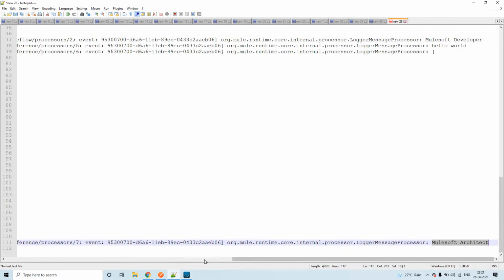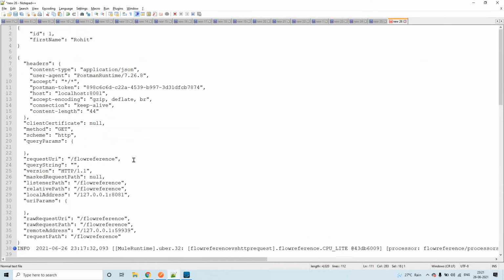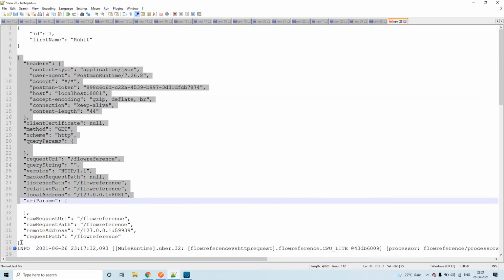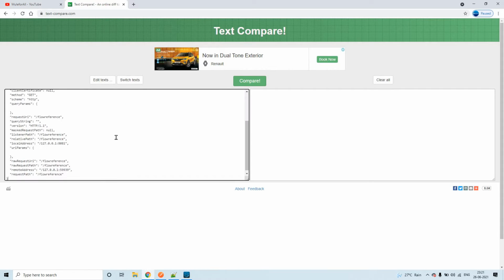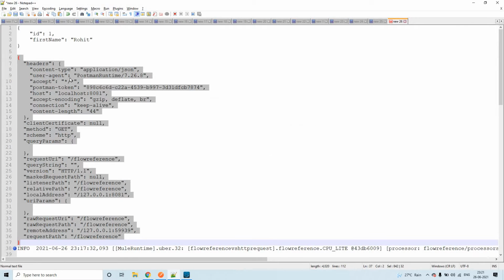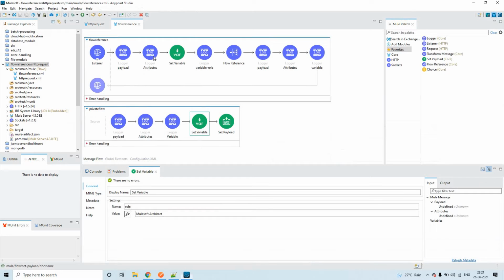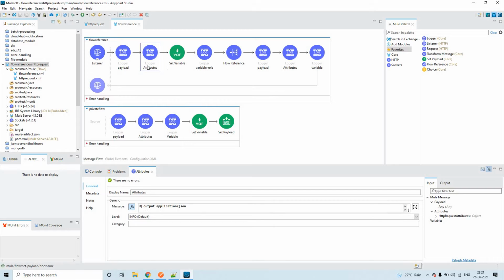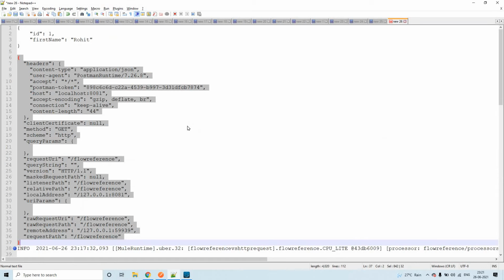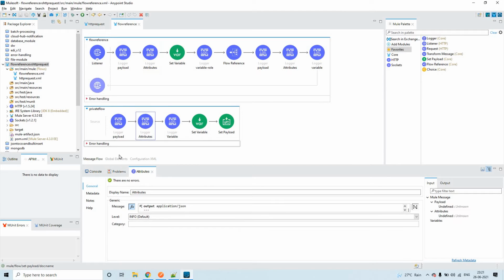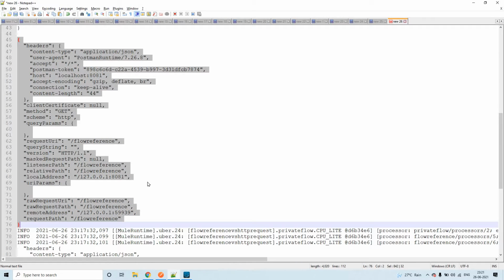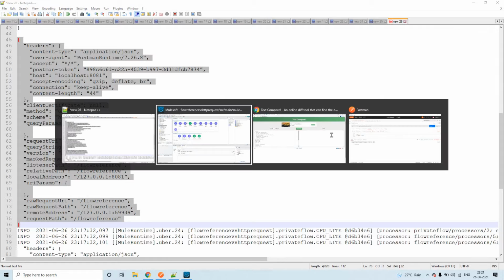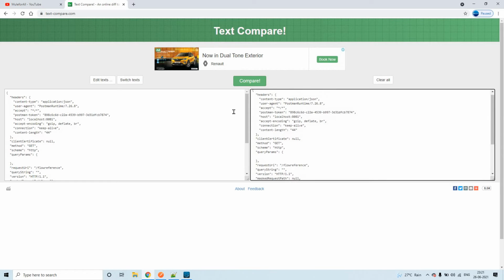For that, I have opened this text compare website. Let me put this here. This is the content that we are getting from this one, the first one. The second one is this. Let me copy that, from here to line number 76, and paste it here.